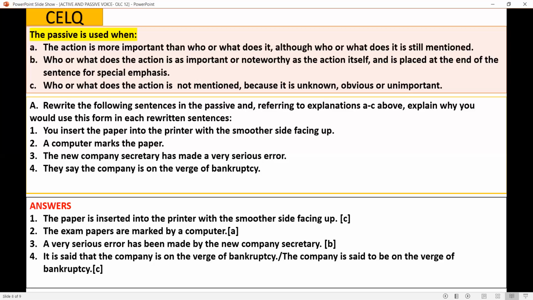Okay, you can see the answers. It is said that the company is on the verge of bankruptcy. Then another option is: the company is said to be on the verge of bankruptcy. And this is again option C. That is, who or what does the action is not mentioned because it is unknown, obvious or unimportant. Okay. I hope it's clear.